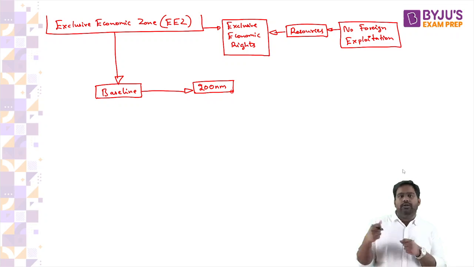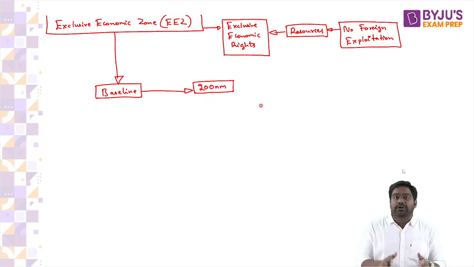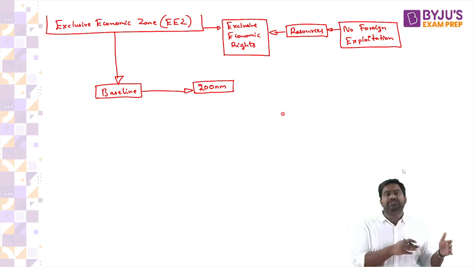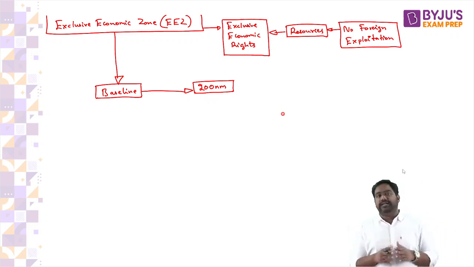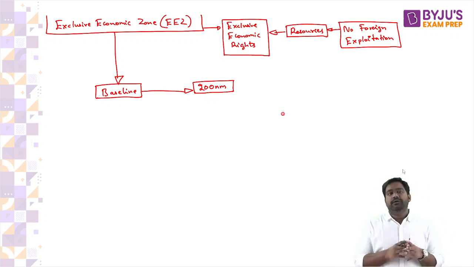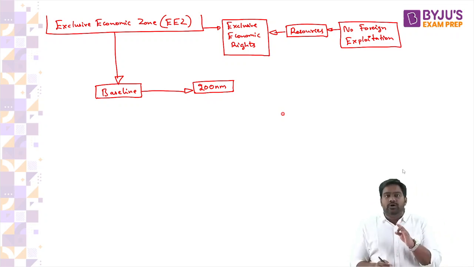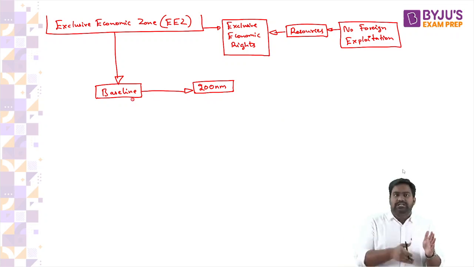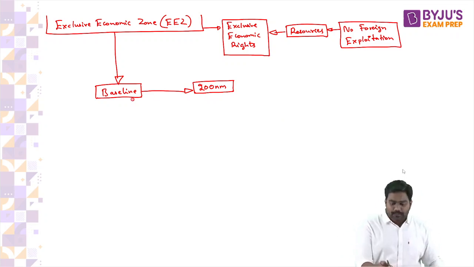Now let's say you take the Bay of Bengal or the Persian Gulf. The Persian Gulf is a much narrower water body, right? Of course, all those countries in West Asia can't get an EEZ of 200 nautical miles. So what do they do? They negotiate their maritime boundaries. They bilaterally talk to each other as per the provisions of the UN clause, and they resolve their maritime boundary and identify their EEZs. So customized solutions are provided for such areas. But where it is possible, it will extend up to 200 nautical miles from your baseline, that is from your coastline, which includes your territorial waters and contiguous zone. That becomes your EEZ, Exclusive Economic Zone.